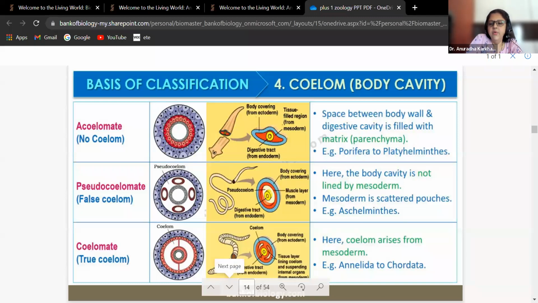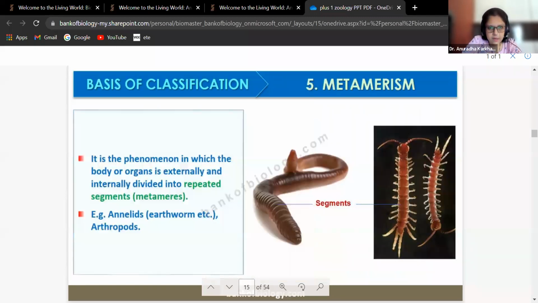Fine. Then see, metamerism is one more criteria, as I said, that is segmentation. It is a phenomena in which the body or organ is externally as well as internally divided into repeated segments. सिर्फ external segments है तो it won't be considered as metamerism. It should be externally as well as internally. Okay.